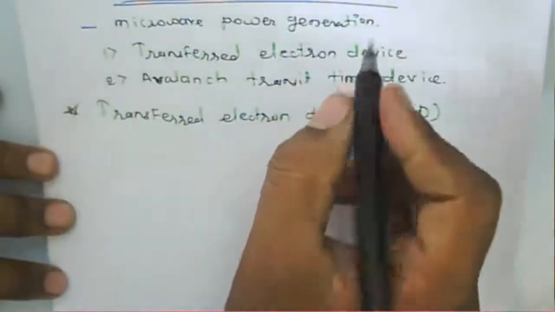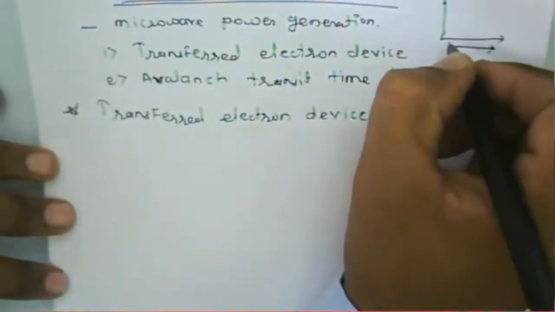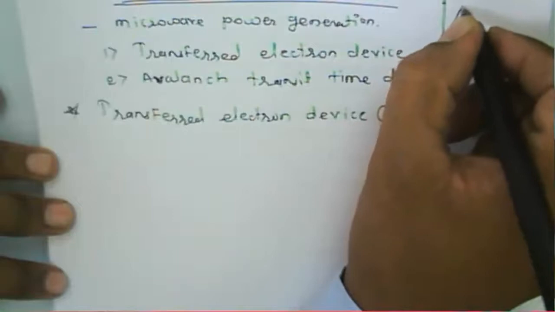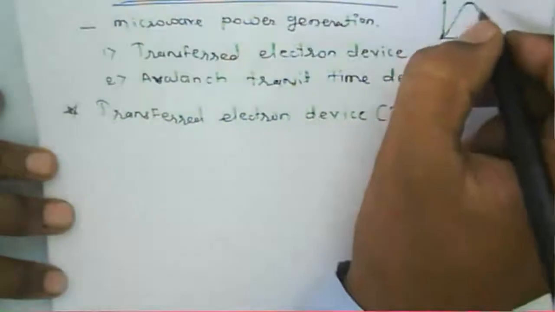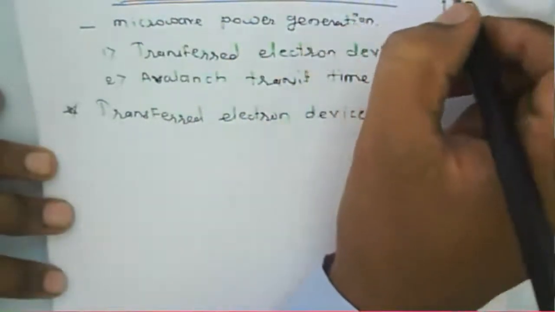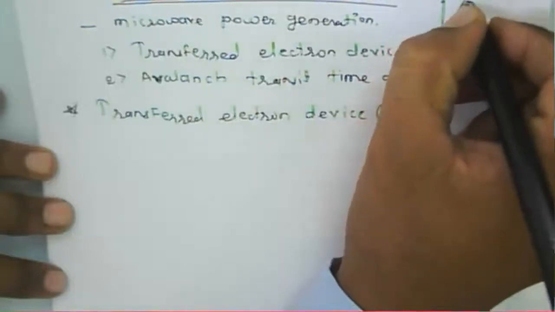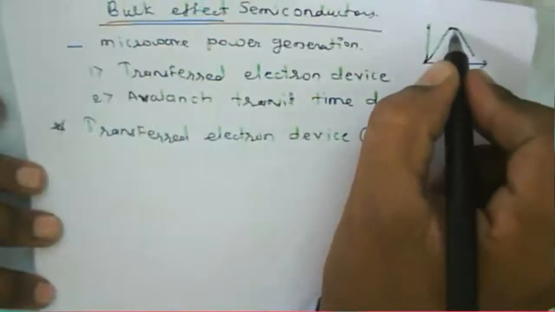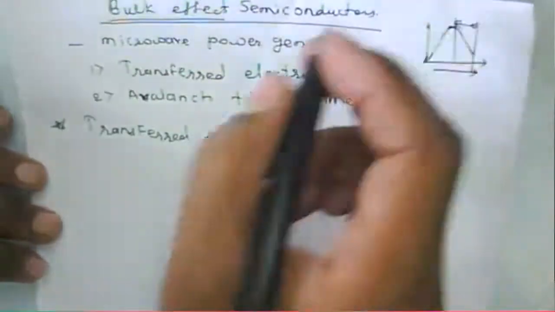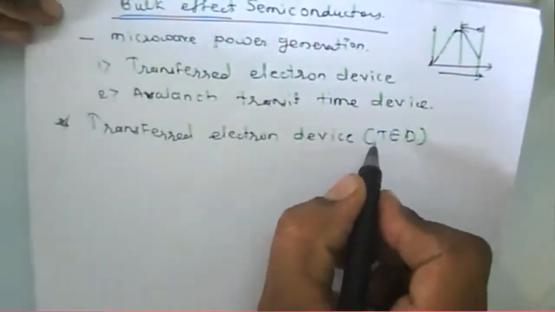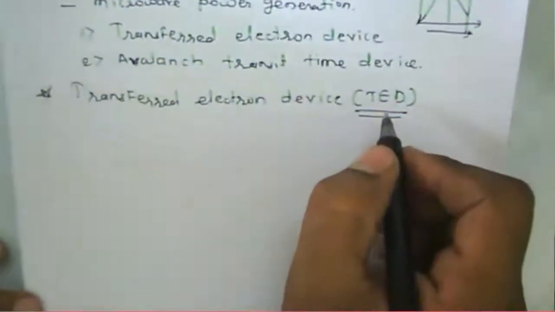We have learned about a diode. In a diode, when we apply the bias, the current starts to increase. In the general microwave solid state devices, the tunnel diode and PIN diode, the current increases and then decreases, meaning the device will work in the negative resistance region. Here in a transferred electron device, it also works in the negative resistance region.